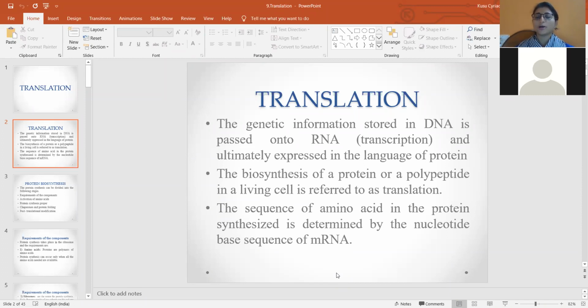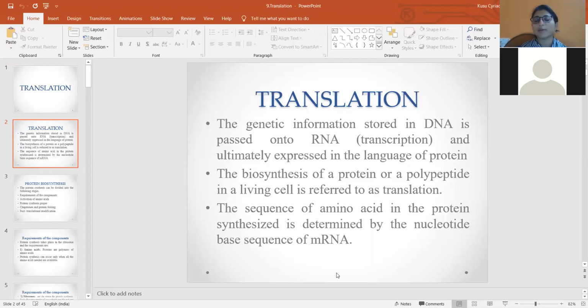So biosynthesis of protein is called translation. Protein is made up of amino acids, and the polypeptide chain which is synthesized is the product of translation.